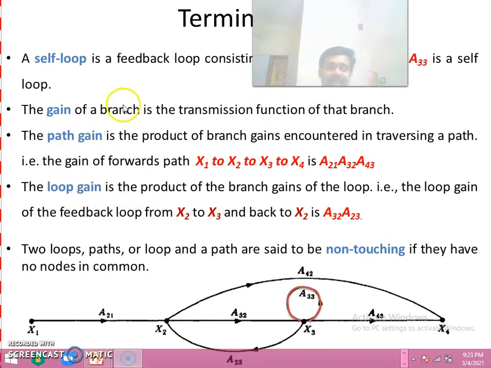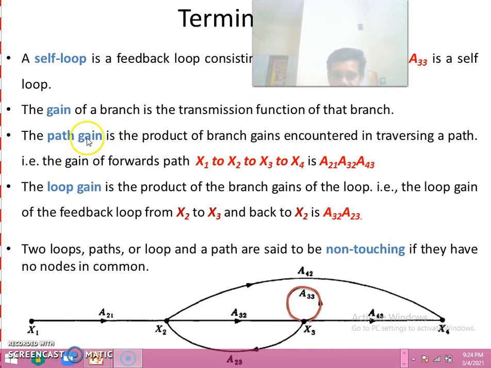Now what is gain? Gain of a branch is the transmission function of that branch. Consider this branch between x1 and x2. The line segment between x1 and x2 is a branch and the gain of this branch is a21. Gain of this branch is a32. Gain of this branch is a33. Gain of this branch is a42. Now, have you understood what is gain? Gain is nothing but the transmission function of that particular branch.